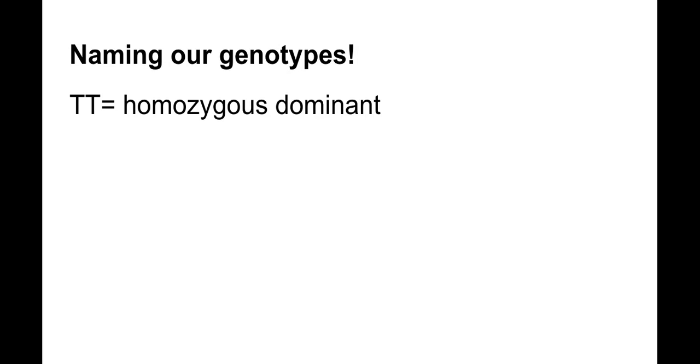All right, so last thing, we need to name our genotypes. So whenever you see 2 capital T's, we call that homozygous dominant. You can remember we've learned about this prefix homo before in the class. Homo means same. Dominant means it's the dominant allele. And remember here, the capital T tells us it's the dominant allele. So if we get 2 of the same capital T dominant alleles, we're homozygous.